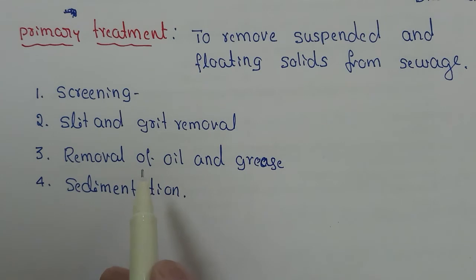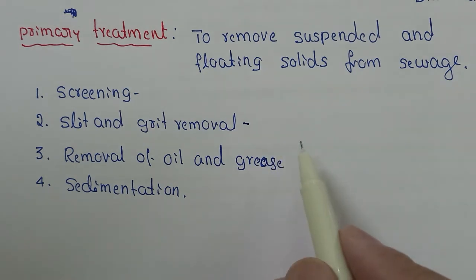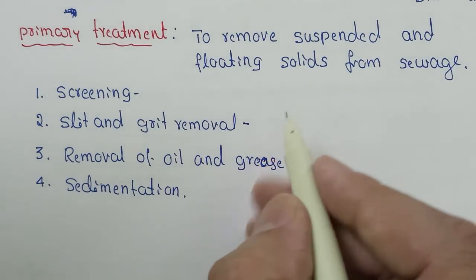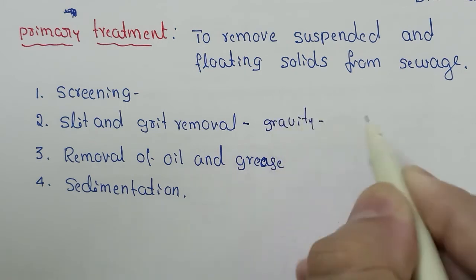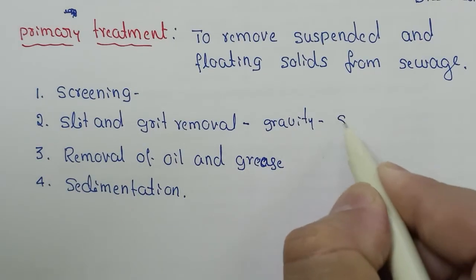Next step, slit and grit removal. Here the sewage water is slowly passed through the grit chamber. Heavier sand and broken glass settle down by gravity. So here it depends upon the gravity principle. Here we remove heavier sand and broken glass.